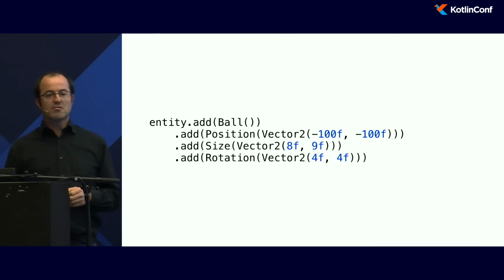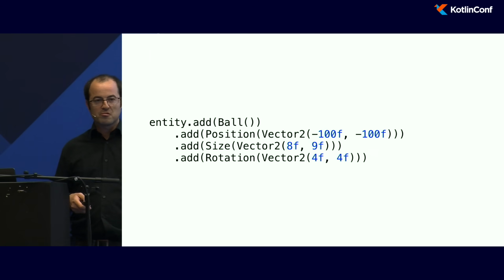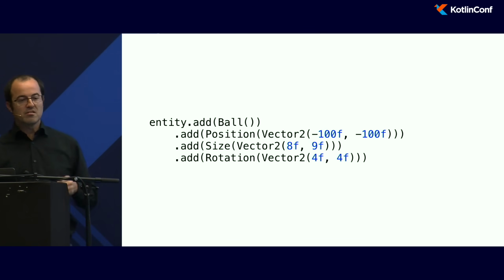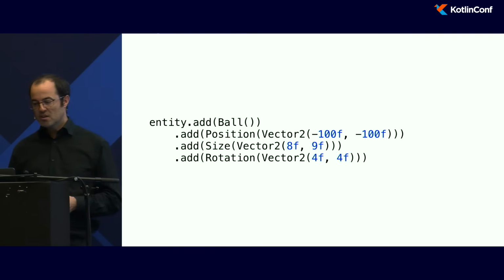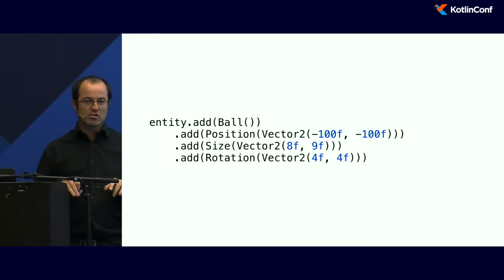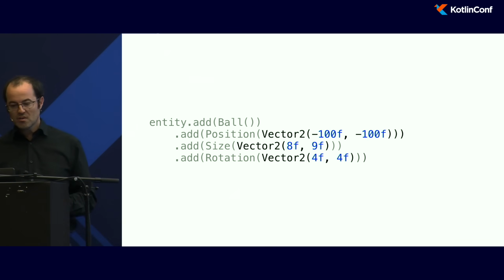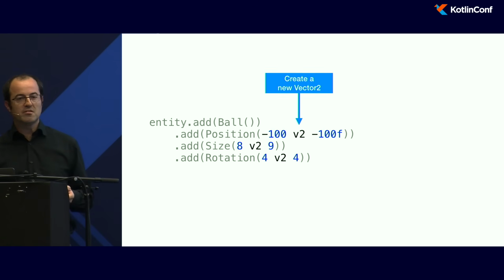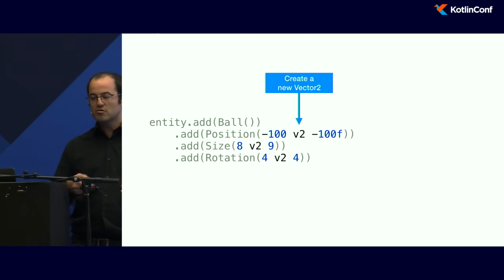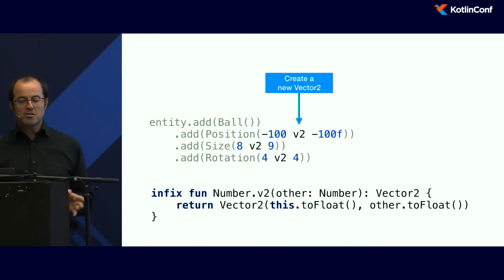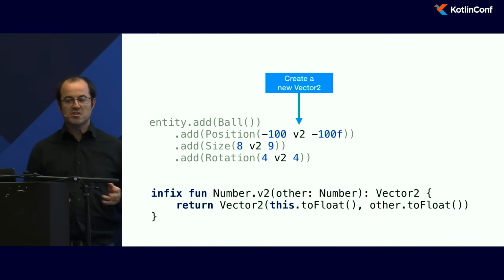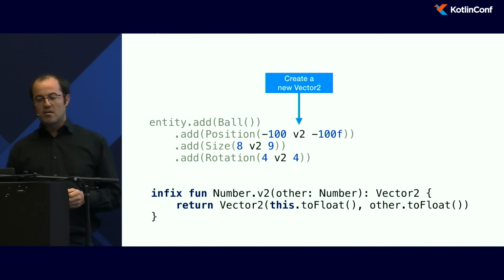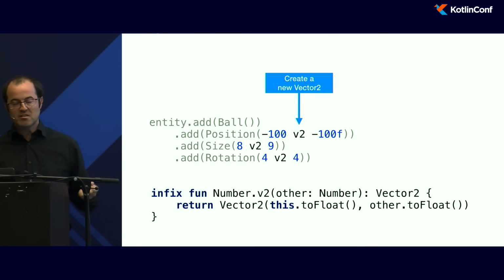And so again, it's with a lot of entity. I want to display things on a very specific location. It has a specific size, and so on. So I need to create a lot of vector2 objects. And I don't like typing vector2 all the time. So instead, I create an infix method. And here, with the v2 method, it will create a new vector2 object. Again, it's very easy to do. You just need to write a new infix method. And here, as we can see, it just creates a new vector2 object.